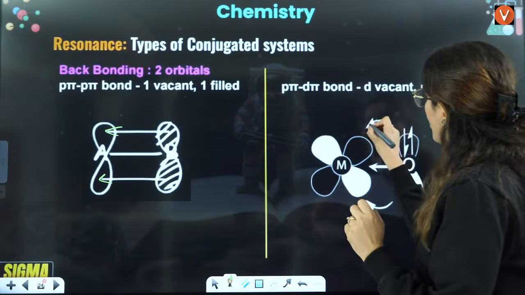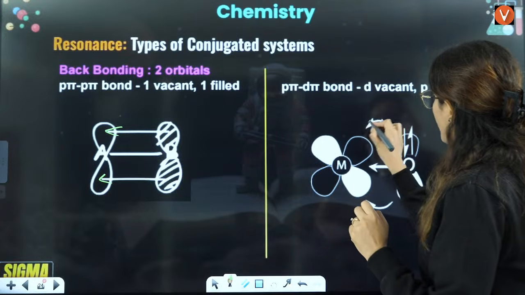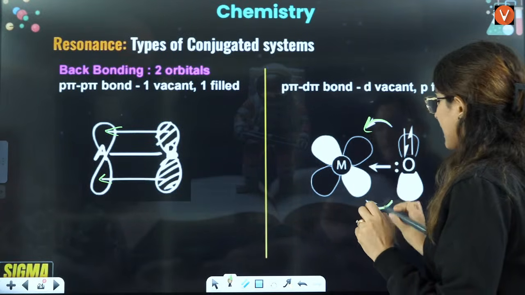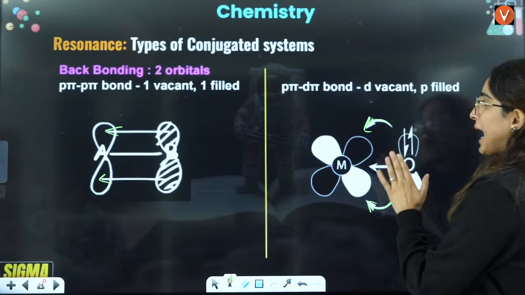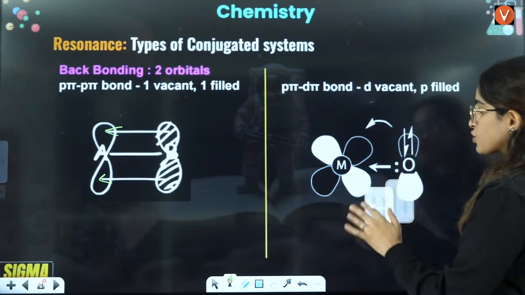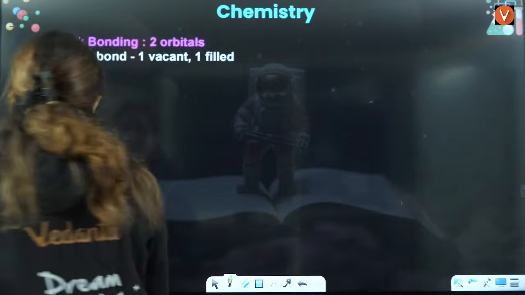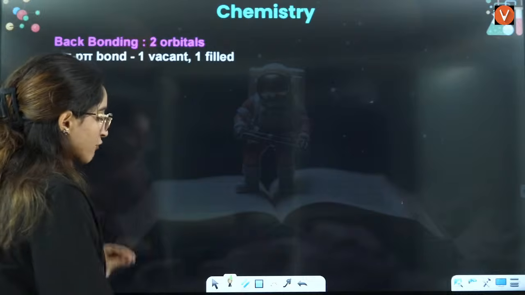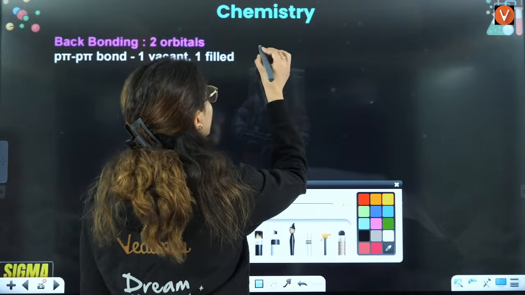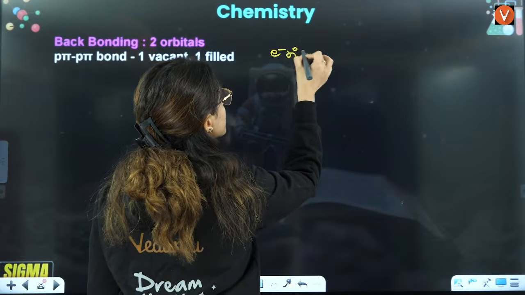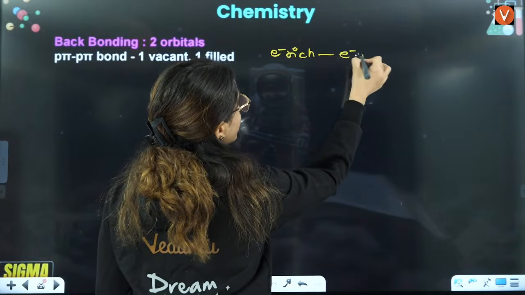It can donate the electrons from this place to this place. That is also called back bonding, p pi, d orbital vacant back bonding. So in back bonding you should have two conditions: one should be electron rich, the other electron deficient.